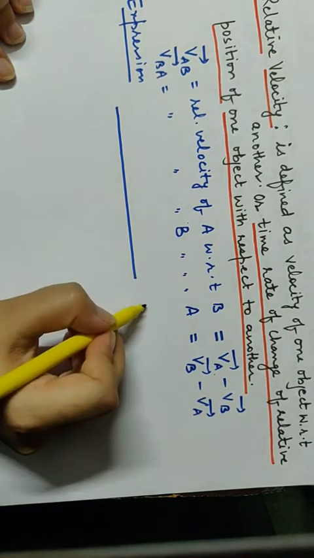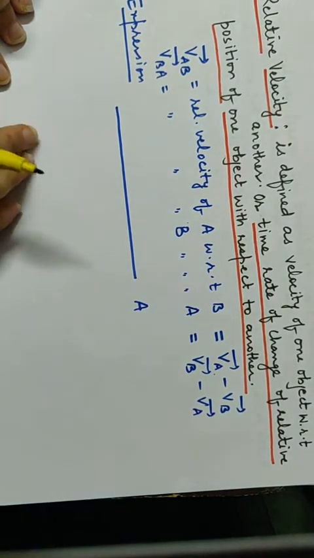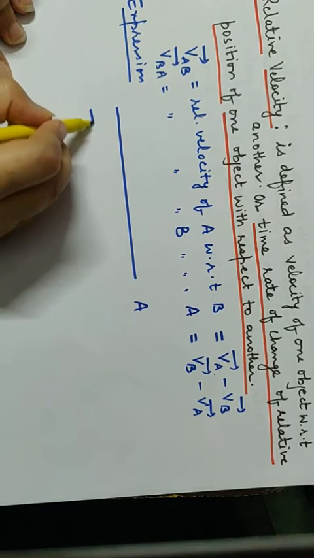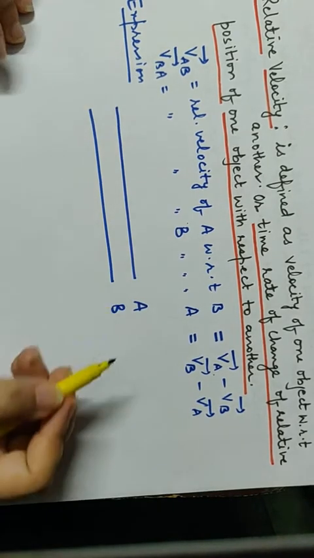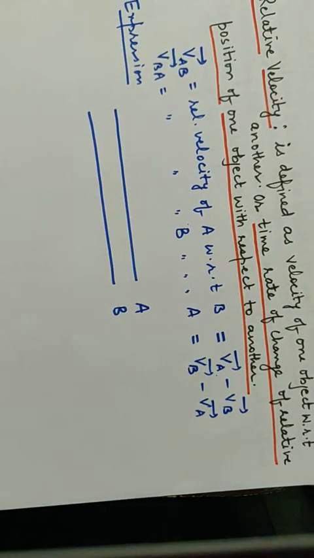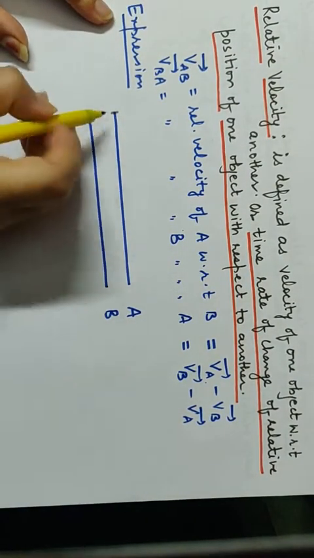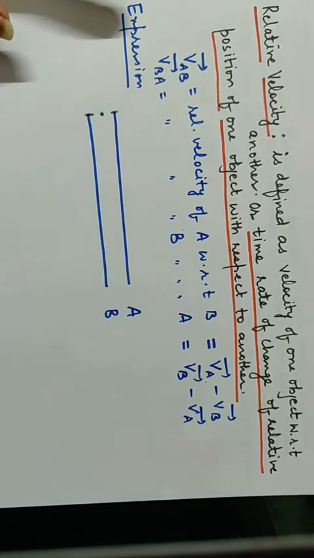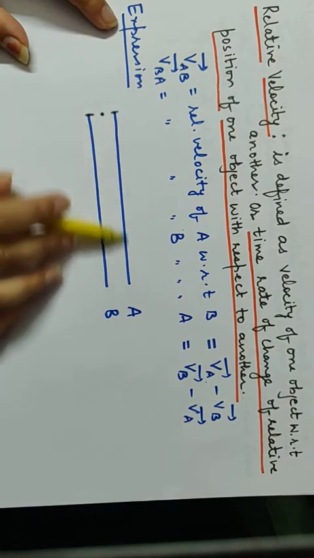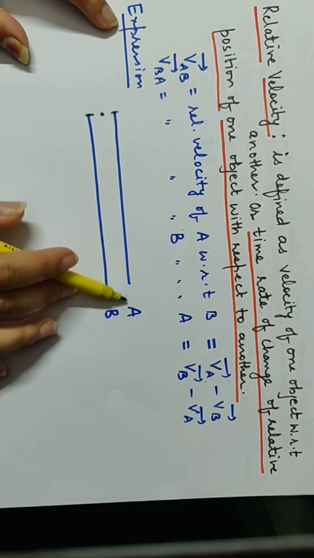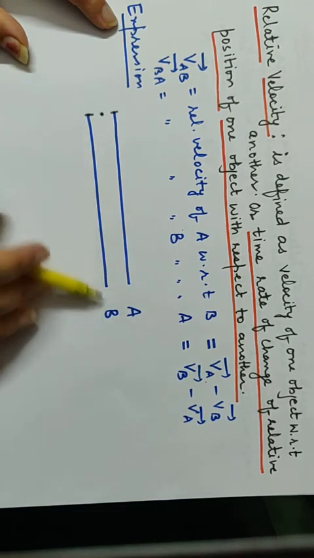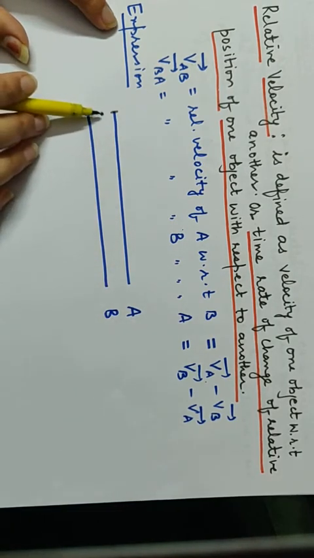This is the path of object A. Object A is traveling on this path, and this is the path of object B. Both are moving in a straight line. We are discussing relative velocity in a straight line, hence we say both are traveling along the straight line. This is the place where the observer is standing. He has to place a scale here so that he can note down how much distance A is traveling, and he has to place a scale here also. He has a clock in his hand so that he can tell the distance traveled.